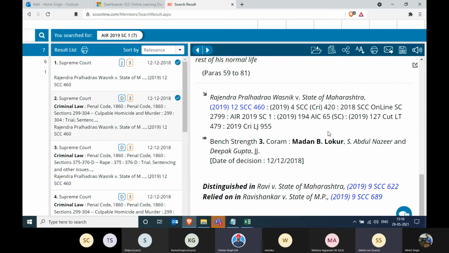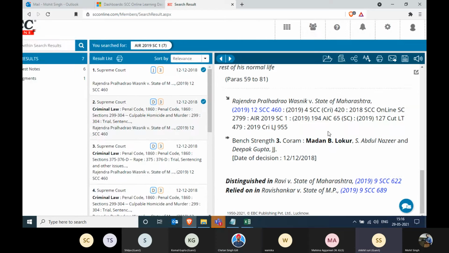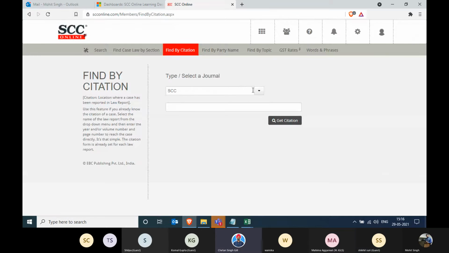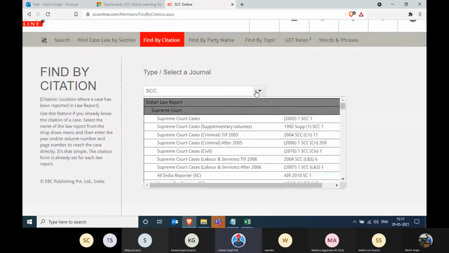Where is the list of journals you said you have a true print of? Sir, the list of journals that we have a true print of is mentioned outside. I can quickly run through those. All the ILRs that you see over here, we'll be able to give you a true printout of.